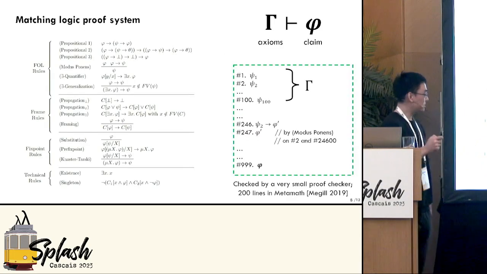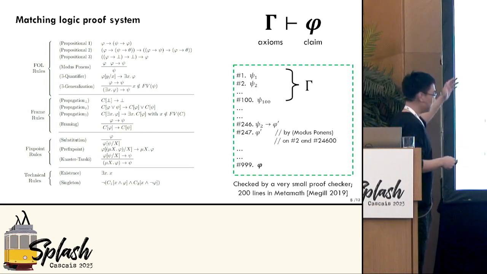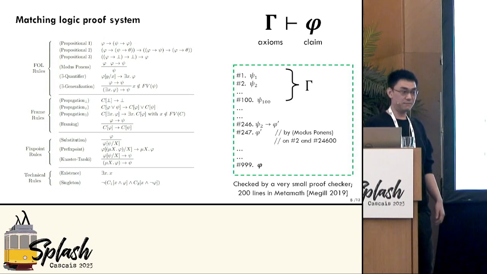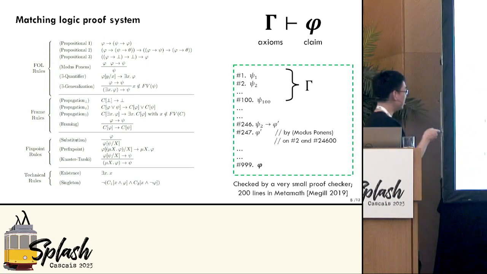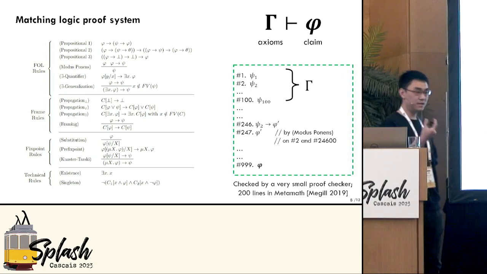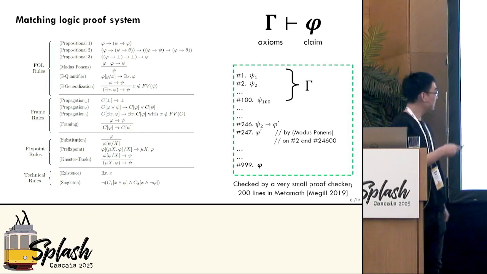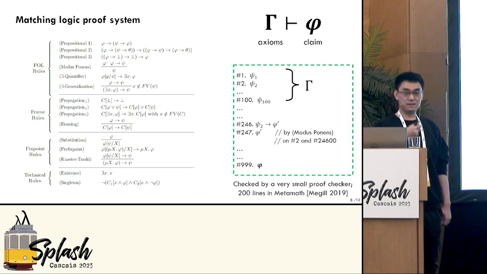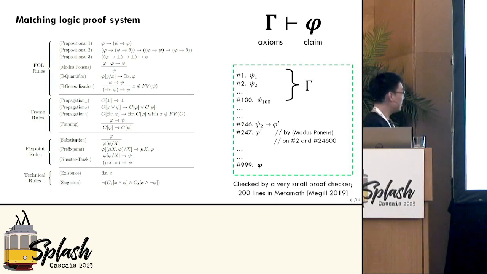So here's the matching logic proof system. If you are not familiar with logic, don't worry, we'll not get into it. What you see here are what we call the proof rules. And matching logic has only 15 of this kind of proof rules. What they do is they define this provability relation between axioms and the claim. Think of these axioms as the programming language semantics you have. And the claim would be the spec of a program or this invariant property you want to prove.